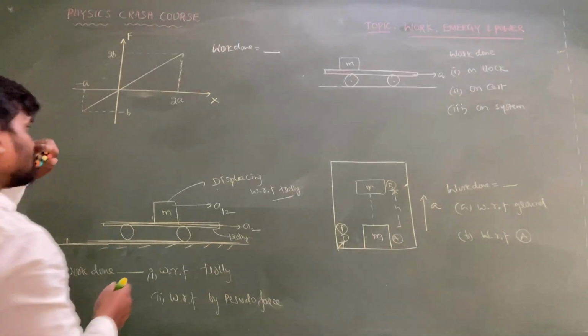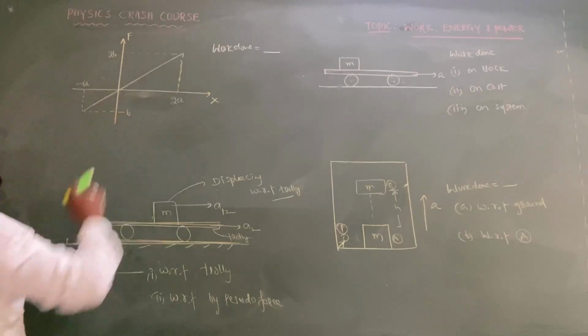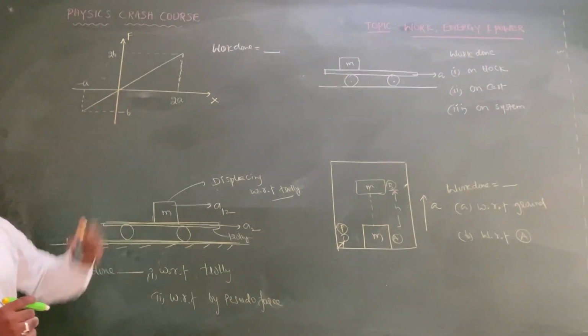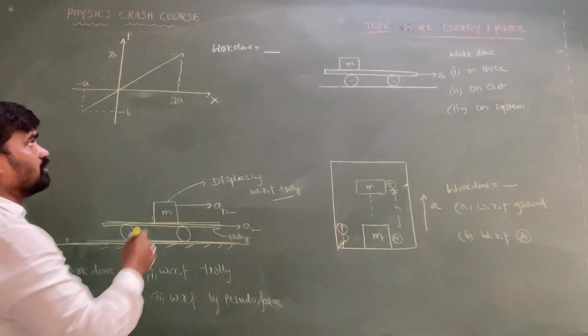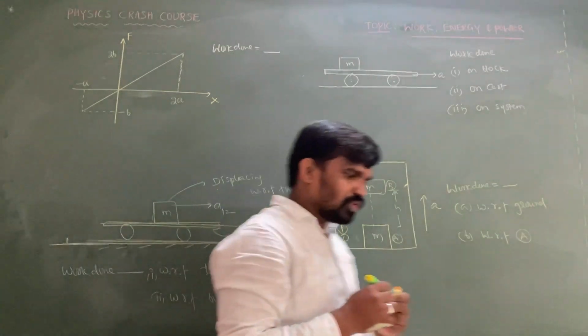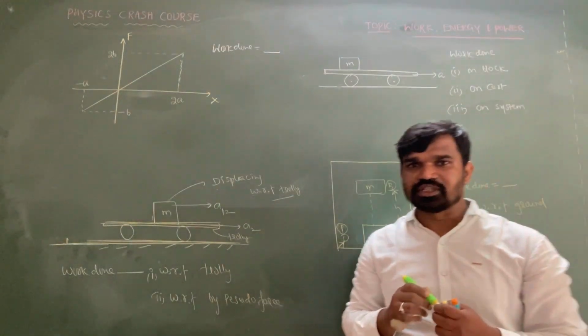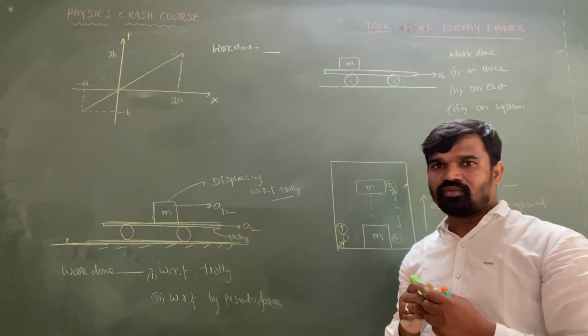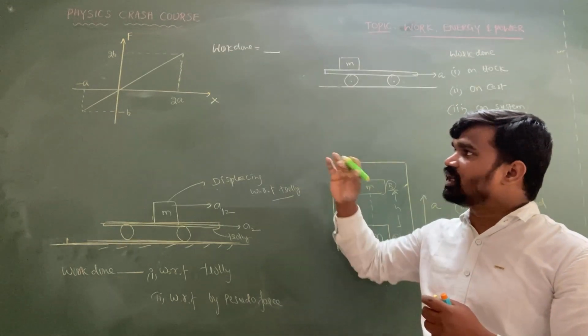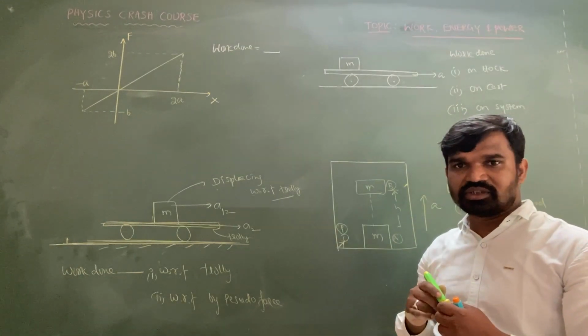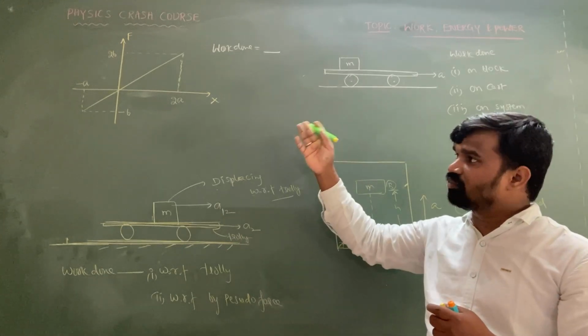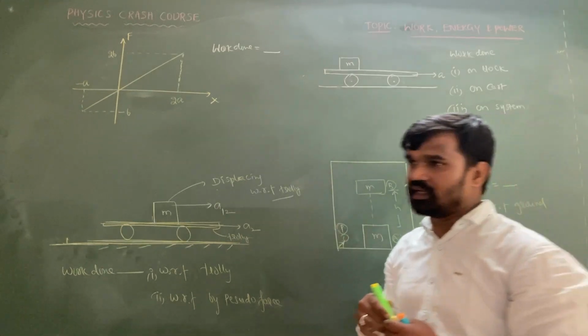So some more questions here. What is the work done from this force versus displacement graph? I already told you. Area under the force and displacement graph is equal to work done. Area above the x-axis is positive, and work done below the x-axis will be taken as negative.